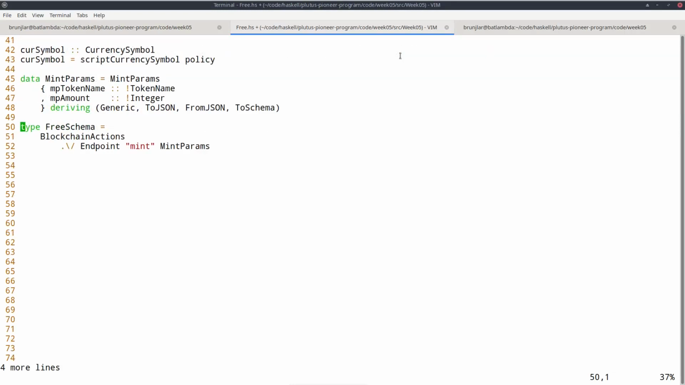The next step is to define a schema. Remember, one of the parameters of the contract monad was the schema that defines the available actions that we can take. And as always, we have the blockchain actions that give us access to generic things like getting the current slot, getting your own public key, and so on. And then with this type level operator, we can define endpoints. In this case, we only need one endpoint. I call it mint, and it uses the parameters that we just defined. So now if we use this schema as a parameter to our contract type, then this endpoint will be available.